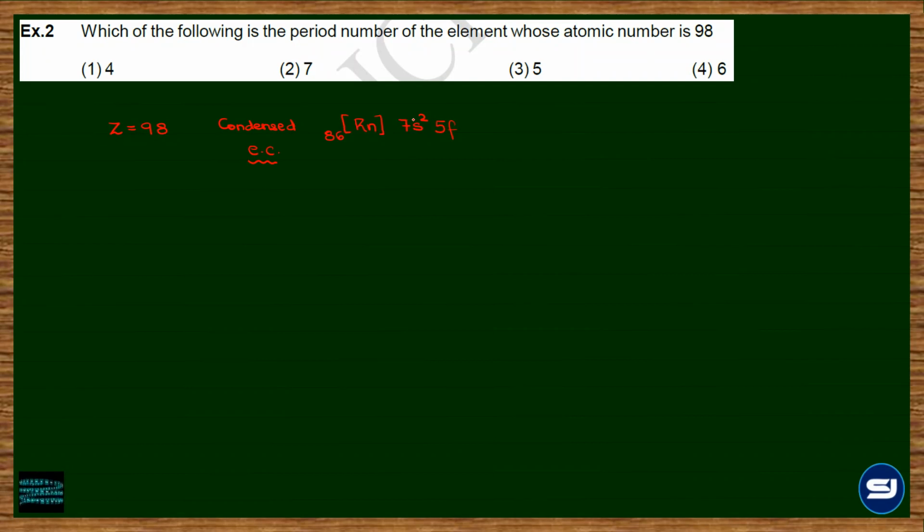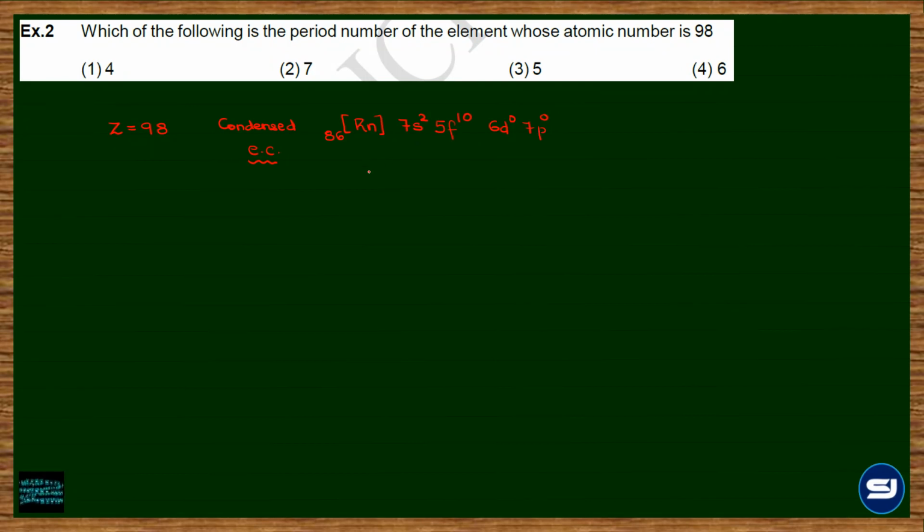So 86 and 2 is 88, we have to go up till 98. So it will be 5f10. Okay, after 5f we have 6d and 7p, but of course they would be vacant. But these are the subshells which are being filled for the 7th energy level as per Aufbau.